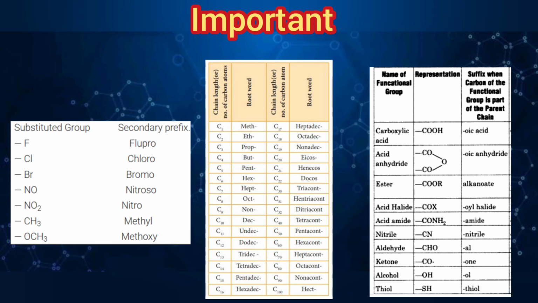As of now, you need to memorize these three important parts of the nomenclature: the root word, prefix, and the suffix tables, and then you can apply this in my next video.